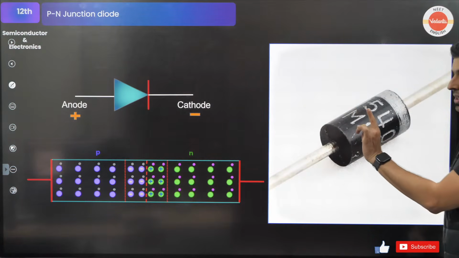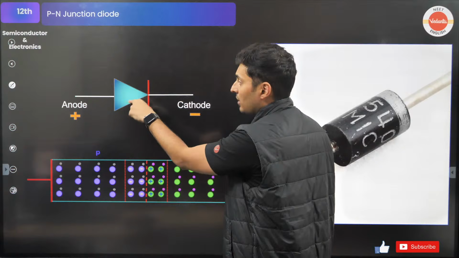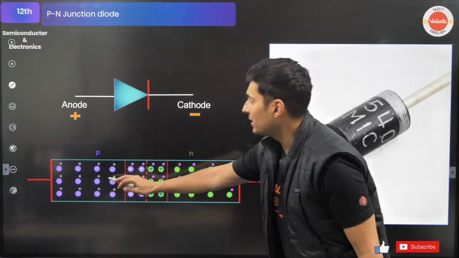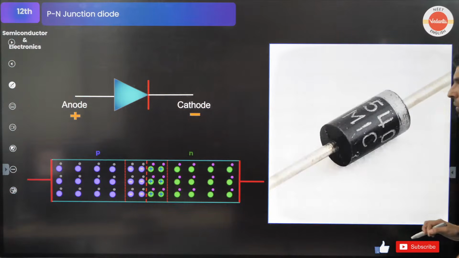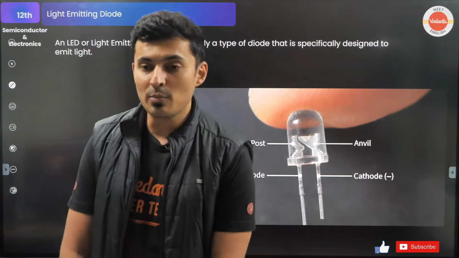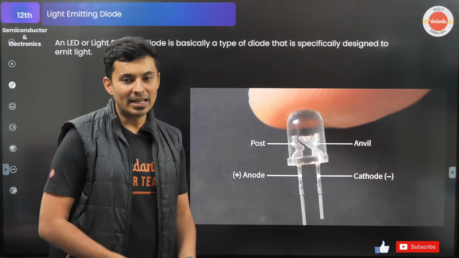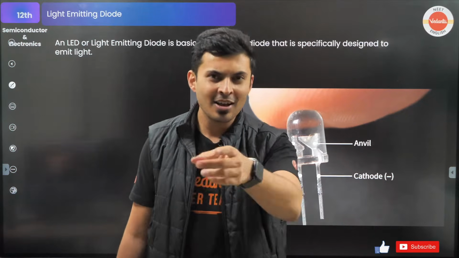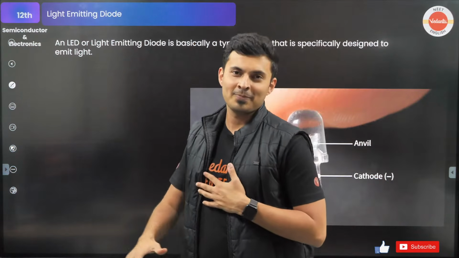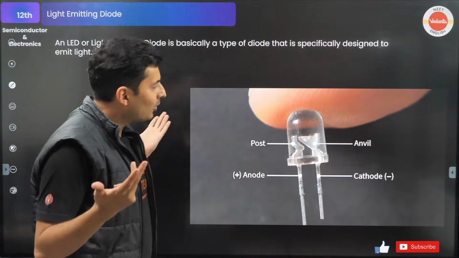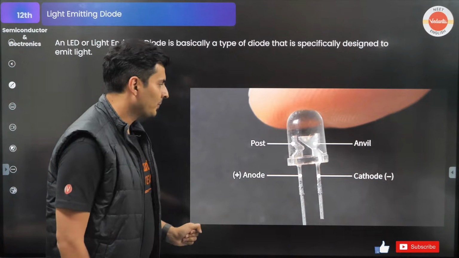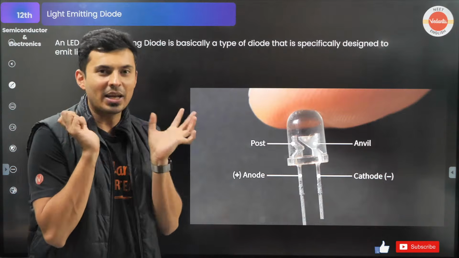So the first application, remember a diode symbol was normally a triangle with this as the P side, this as the N side. Look at this, P, this is N. So the first application is LED. You might have heard about LED mobile screens or LED TVs. What is this LED? It stands for light emitting diode. It emits light. You will be like, wow, sir, how does it look? It looks something like this. But in your TV, this is even smaller. Even smaller. There is a small PN junction.